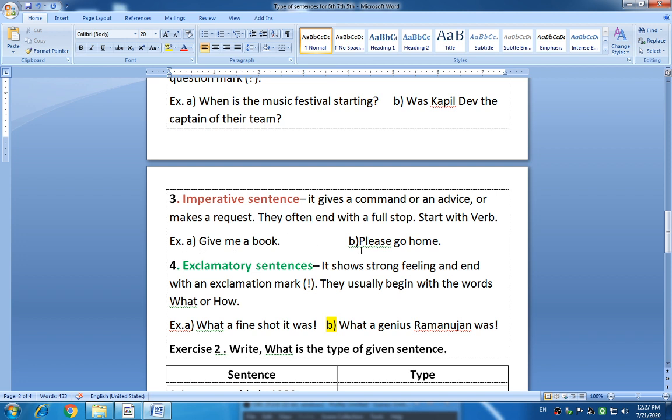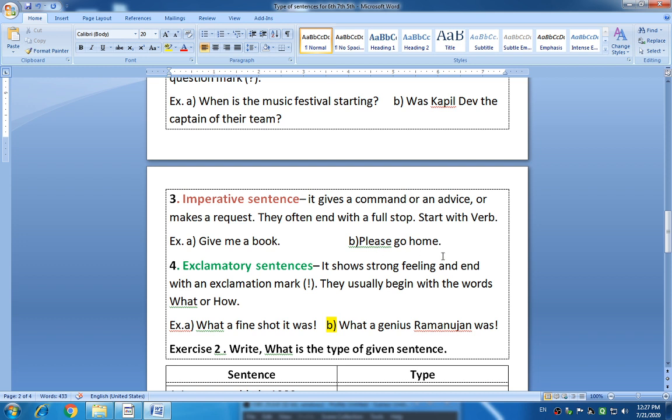Look at two examples. Give me a book. Here this sentence starts with a verb, and it is quite a request. Give me a book. Okay students, so it belongs to an imperative sentence. Look at the next one.